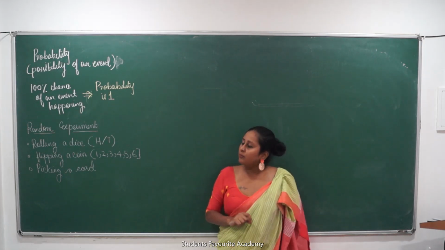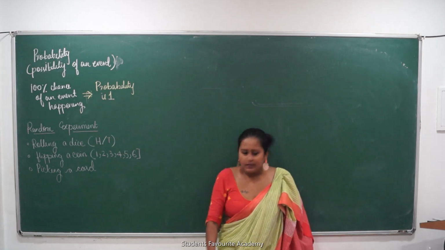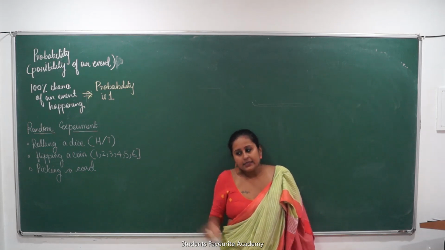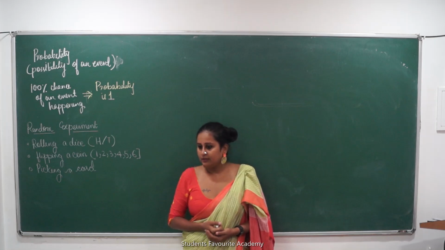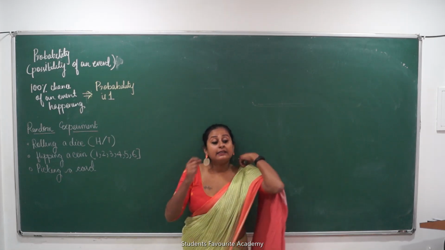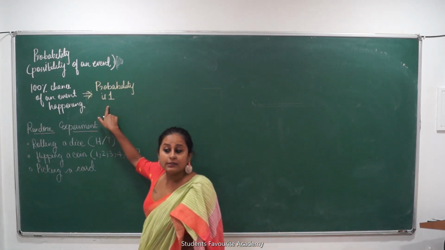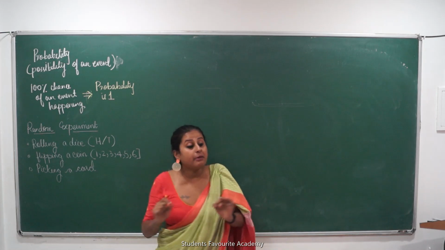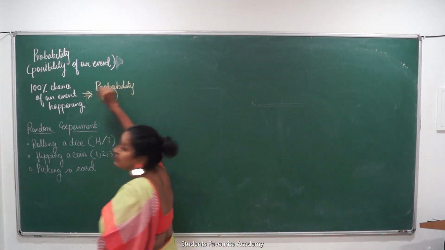What about the probability if I toss a coin? I have a coin. Coin में क्या होते हैं दो cases? Heads and tails. What is the probability of getting heads? 1. कितना चांस है? 50% चांस है ना? Probability का maximum value कितना हो सकता है? 1. Probability percentage का maximum value होता है 100%. Probability का maximum value is always 1.